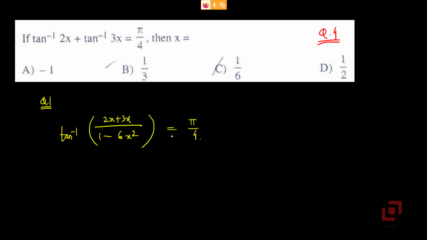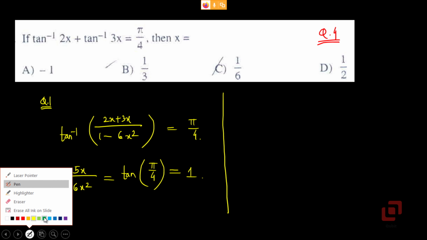Question 4. If tan inverse of 2x plus tan inverse of 3x is pi by 4, then x is equal to. Again, the same formula that we used in the first question. LHS will be tan inverse of x plus y upon 1 minus xy. Now if tan inverse of this expression is pi by 4, that expression, which is 5x upon 1 minus 6x squared, must be equal to tan pi by 4. And what is tan pi by 4? 1.